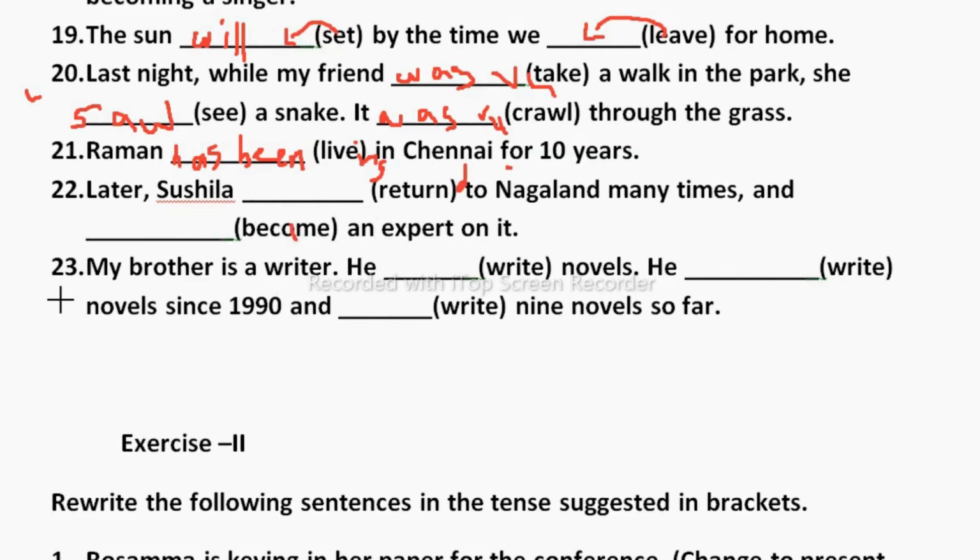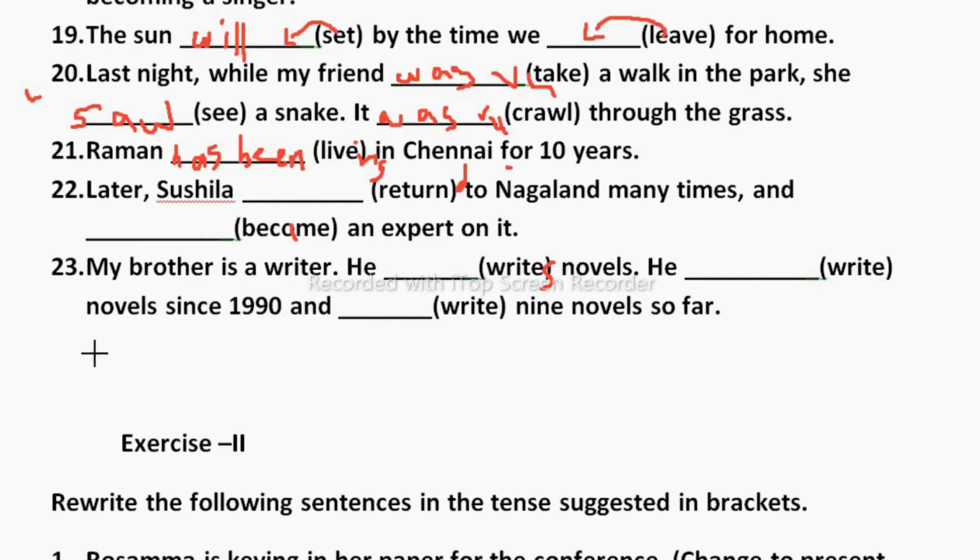Now next, my brother is a writer. He dash write novels. He write novels since 1990 and dash 9 novels so far. So what is the sentence structure here? We are talking about present. My brother is a writer, so it is the present tense. He writes novels. He dash novels in 1990.